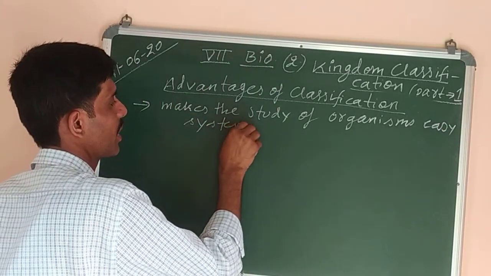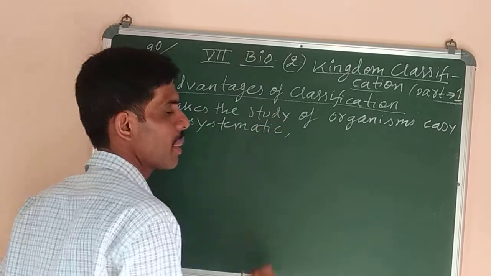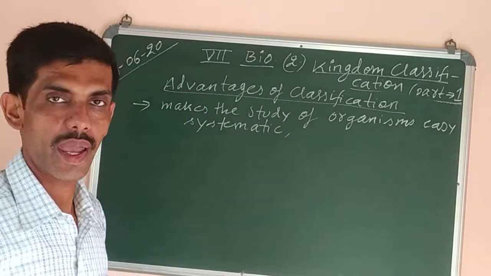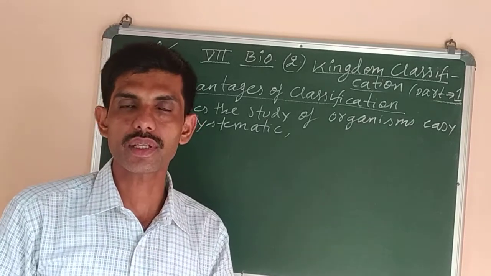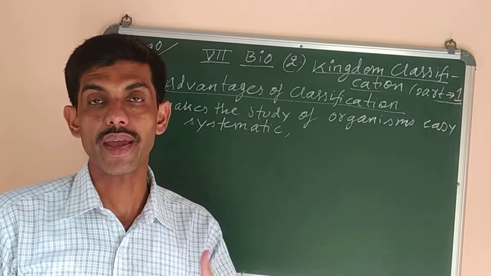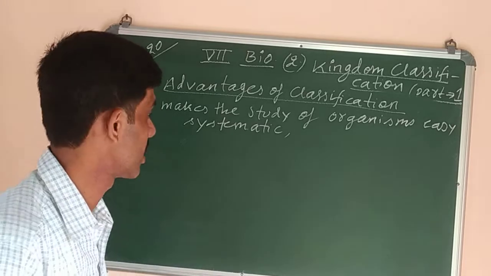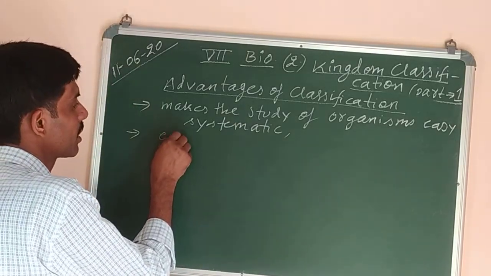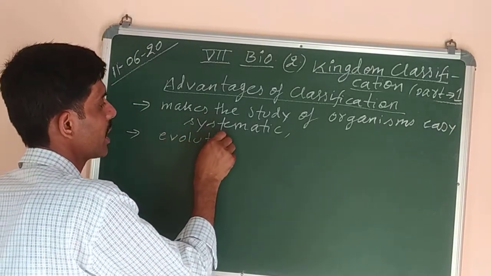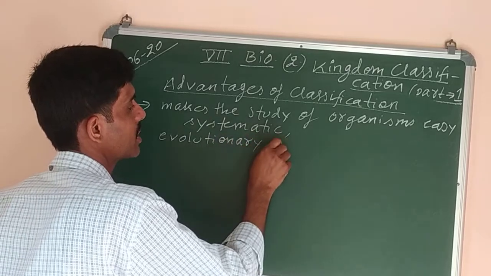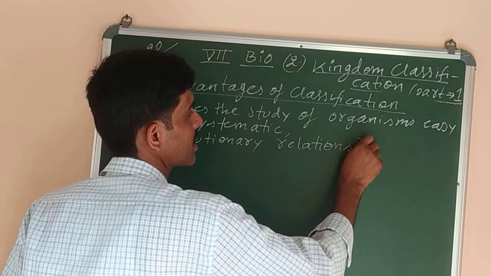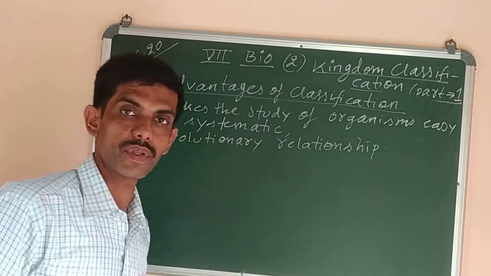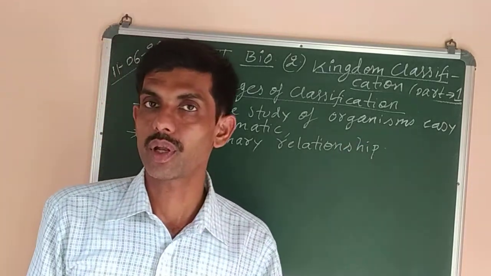By classification we can study them systematically, and it will also save our time. Number two, we can come to know about the relationship between the organisms. We can find their evolutionary history. So we can find the evolutionary relationship between the organisms, meaning what type of relationship is found between the different organisms according to their evolution.